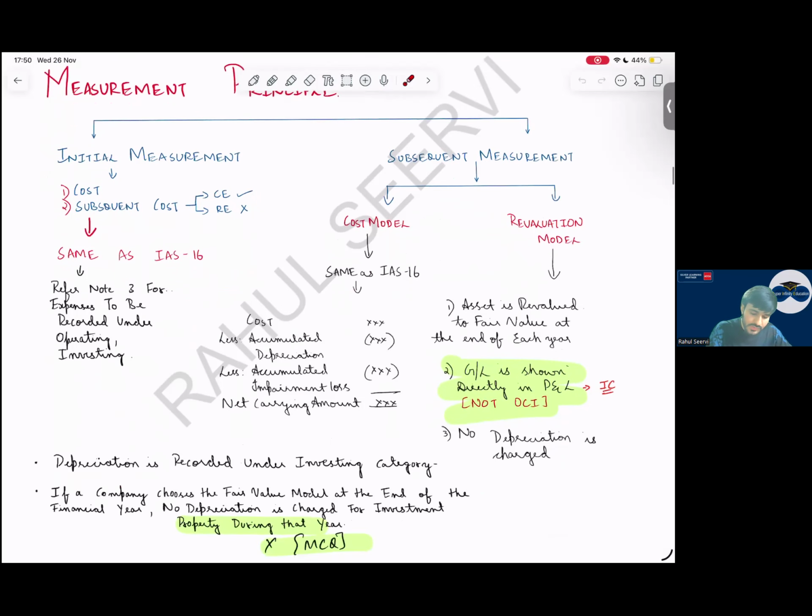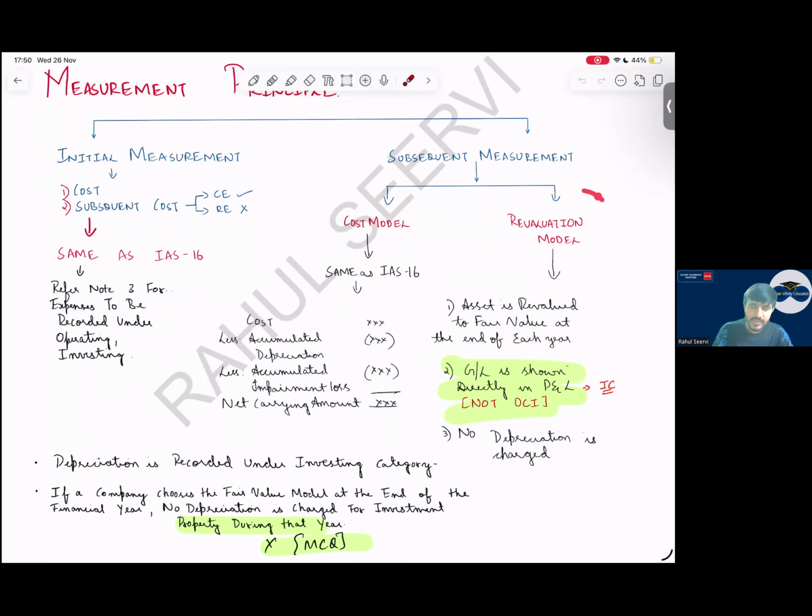Subsequent, we have two methods: cost model and revaluation model. The cost model is also the same as IAS 16. There is no difference. Cost less accumulated depreciation, less accumulated impairment loss. In the revaluation model, what is the difference, sir? The asset is revalued. Instead of taking this to OCI, we take it to P&L.